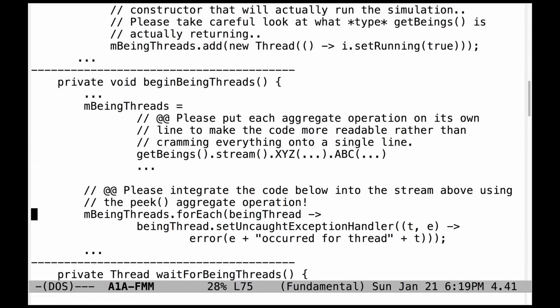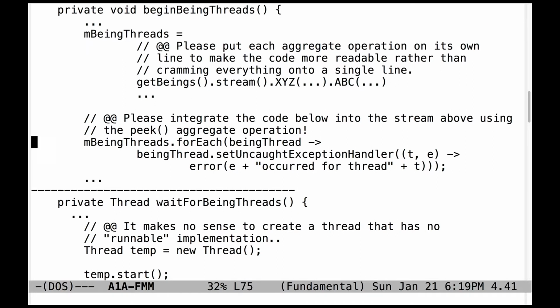Likewise, if you're going to go to the trouble of using Java streams, please make sure to integrate the code shown here, which is trying to set up the uncaught exception handler for each thread, into the stream itself by using the peek aggregate operation. If you have any more questions about peek or streams or aggregate operations, please feel free to come to office hours, ask questions on the Piazza discussion forum, or ask questions in class.